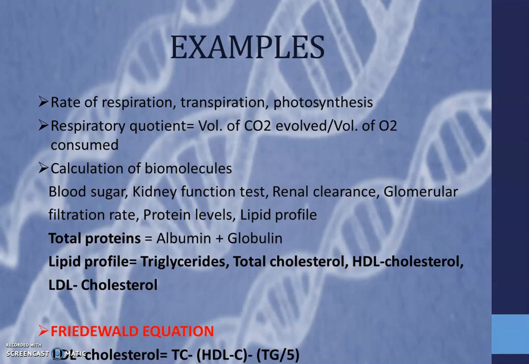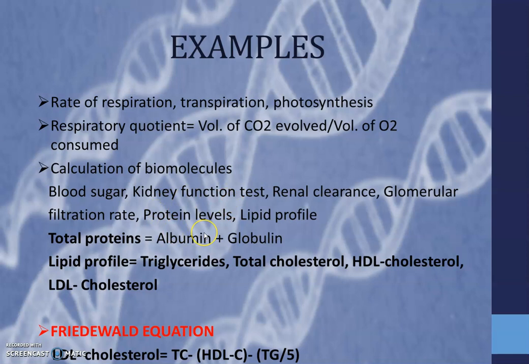Then we need other calculations like calculation of biomolecules. For example, blood sugar levels, kidney function tests, that is, whether our kidney is functioning properly or not. For that we need to do some blood tests or urine tests. So in order to determine the biomolecule levels in our body, we need to do some tests, and for that we need mathematics. So here are some examples like renal clearance test, glomerular filtration rate, protein levels, lipid profile, right?